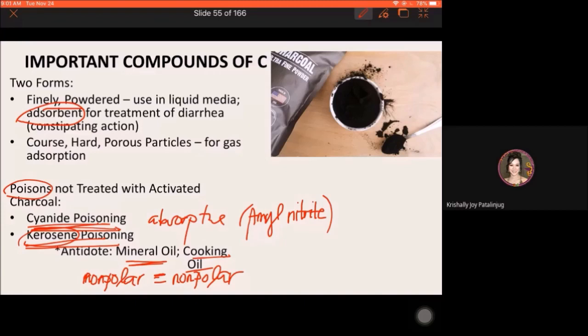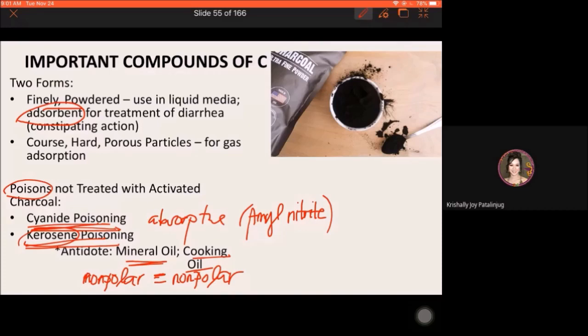Kung nagkukos siya ng vomiting, delikado siya kung may kerosene poisoning. Kaya kung kerosene poisoning, ang kakahitabo, ang kerosene, it may burn the food pipe, meaning it may burn the esophagus. Okay, so ang esophagus, pwede ma-burn with kerosene. Now, kung mag-induce ka og activated charcoal, it can induce vomiting. Mag-agi ang vomit sa esophagus.